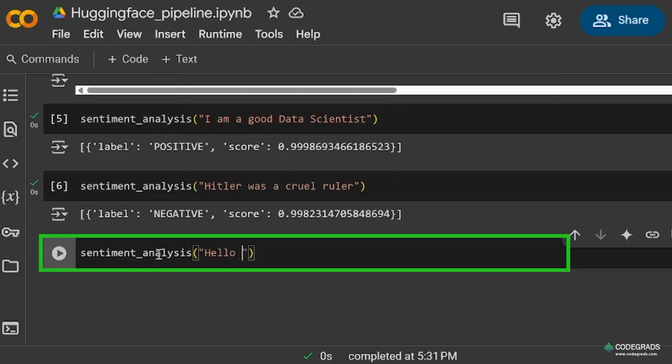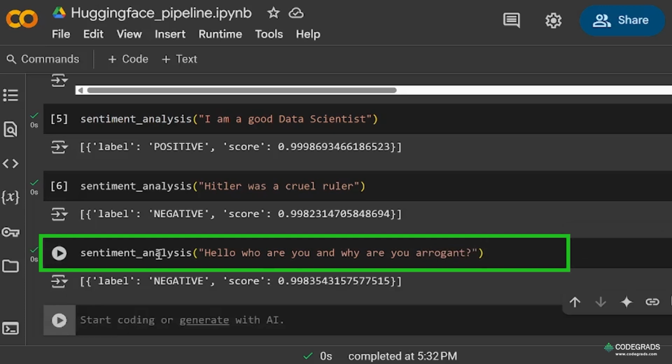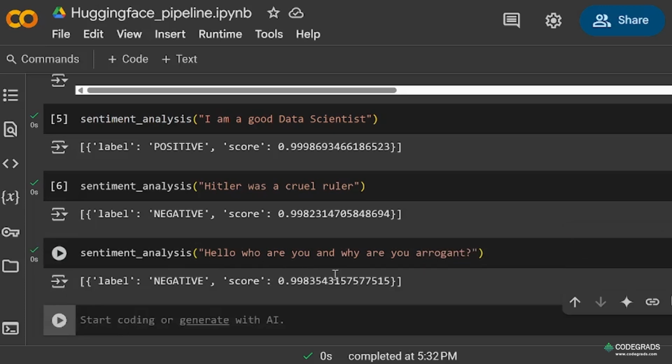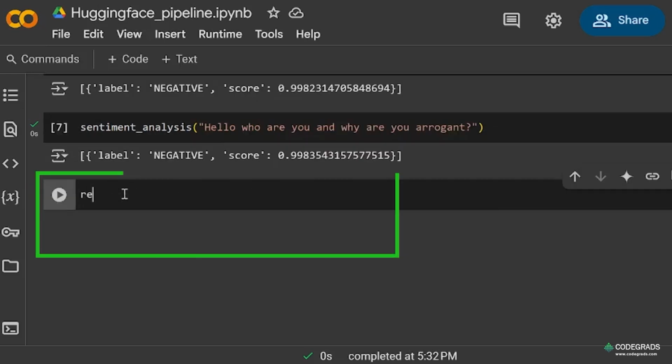Hello, who are you and why are you arrogant? So arrogant is basically a negative word, so it gives the label as negative. Now moving on, we'll give multiple examples to the model.